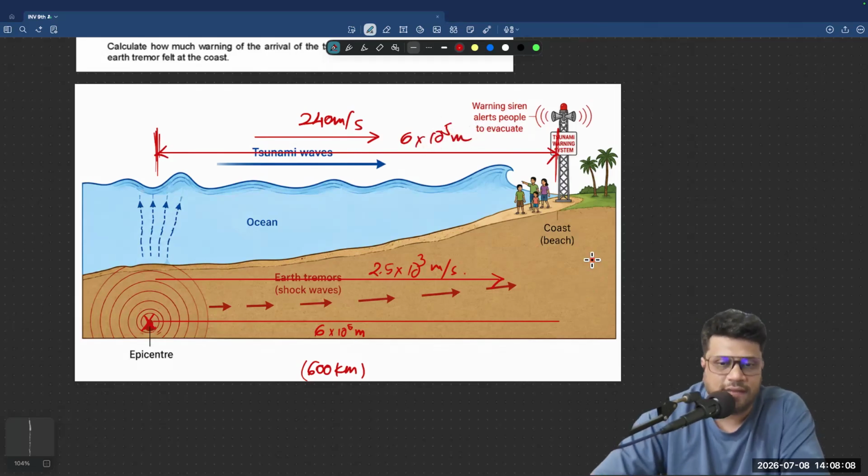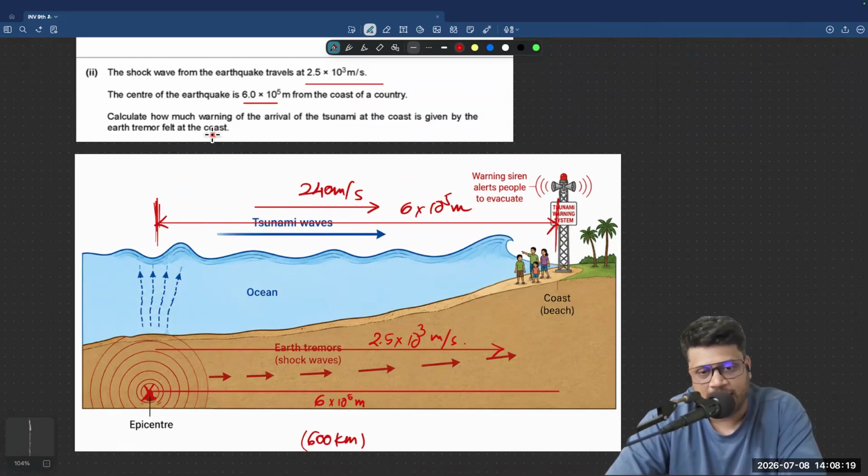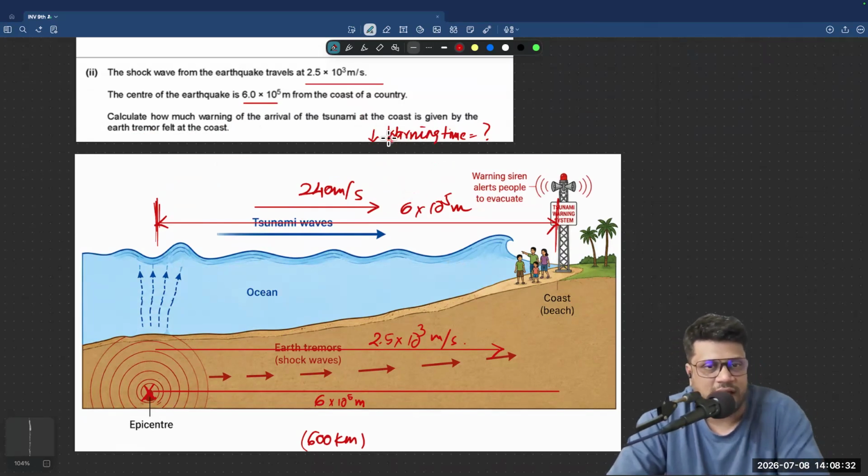Okay. Now they ask how much warning of the arrival of the tsunami at the coast is given by the earth tremor felt at the coast. And they said warning time equals how much? At the bottom of the question, this was asked: warning time, fill up the warning time.